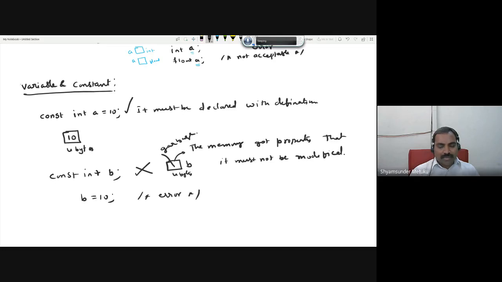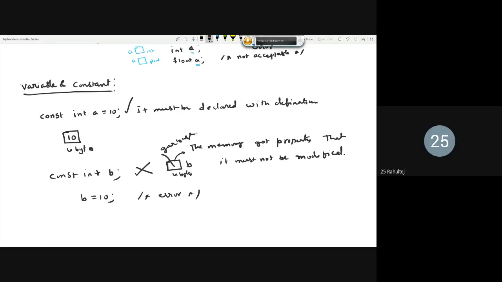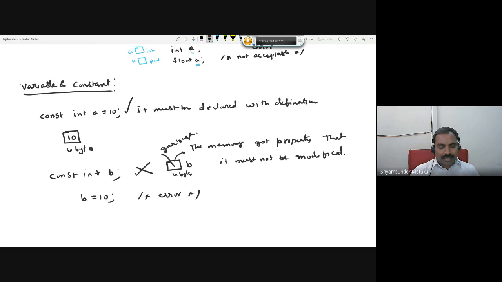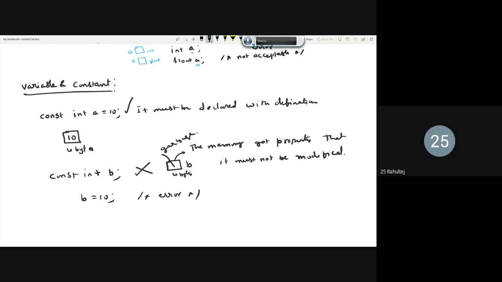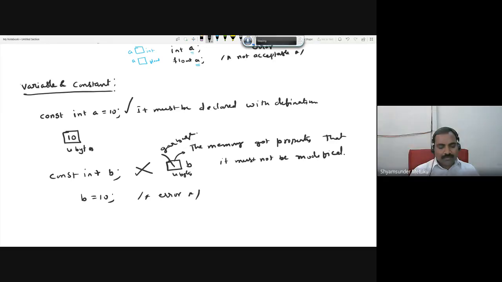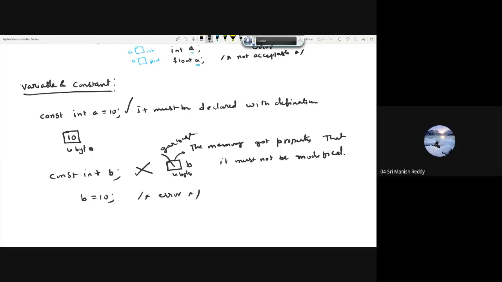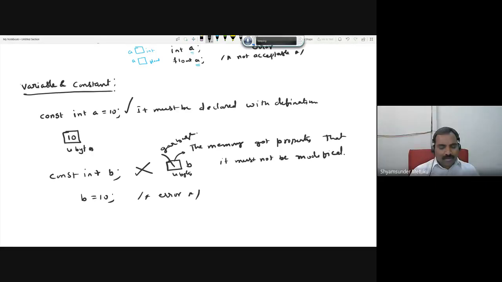Even the pi value, is it going to change, or will it remain the same in your mathematics? When you want to calculate the area of a circle or the circumference of the circle, what is the formula? Pi r square, or 2 pi r. Am I right or not? Yes, sir. In this, what could be the variable? R is a variable, and pi is constant. Am I right? Yes, sir.